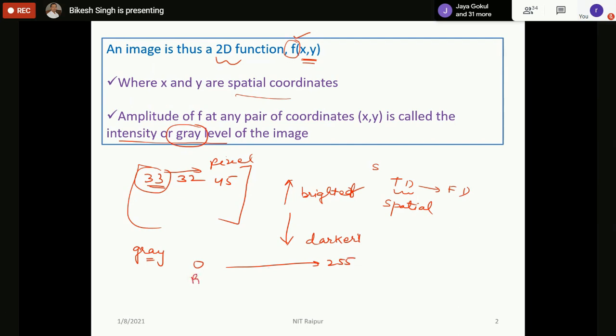This will represent black, this will represent white, and all the intermediate values will be gray shades. So that's why they are called gray values. So an image is nothing but a matrix, and the values of the matrix are called the gray level or gray intensity of the image.